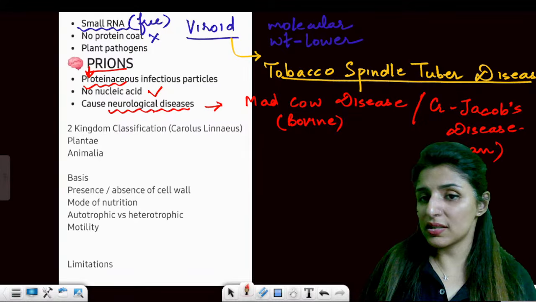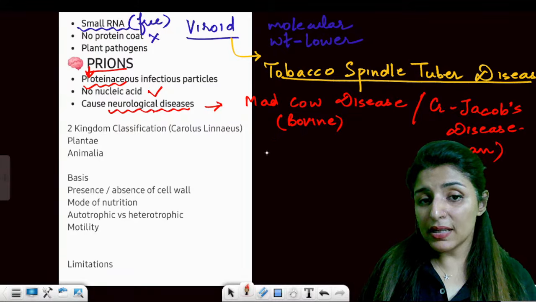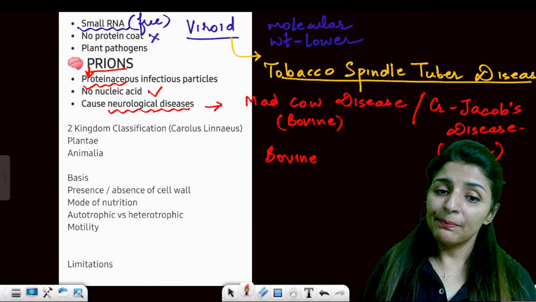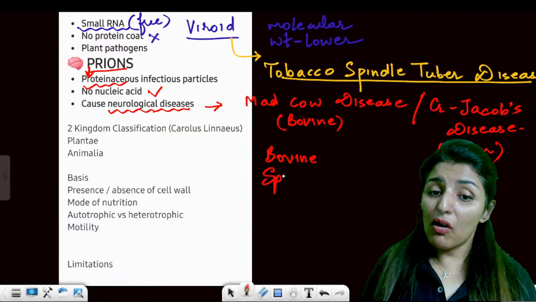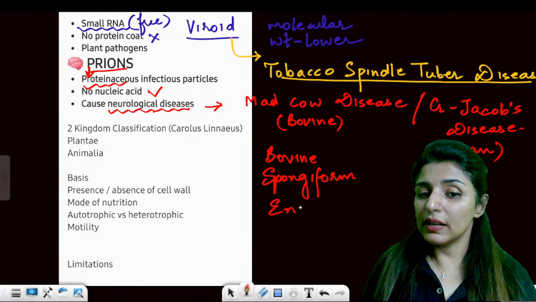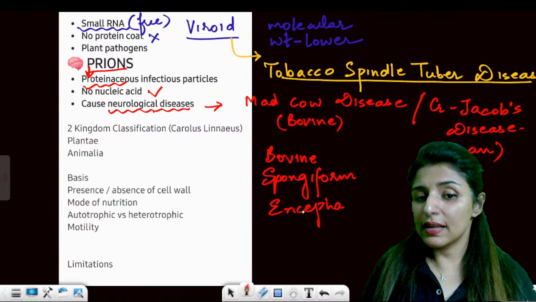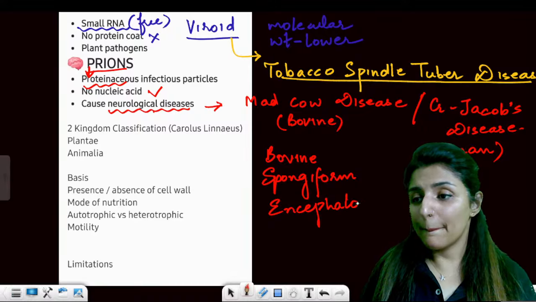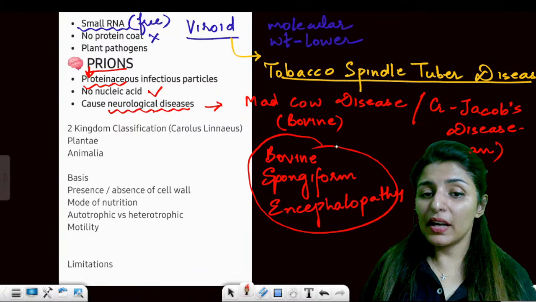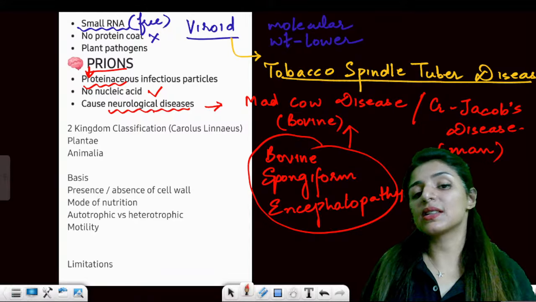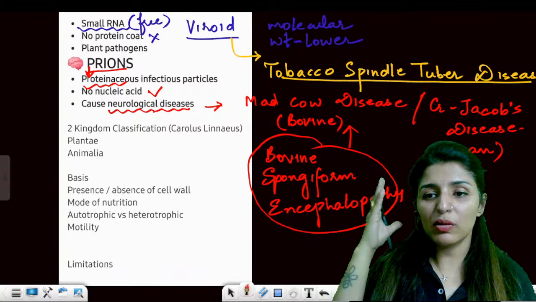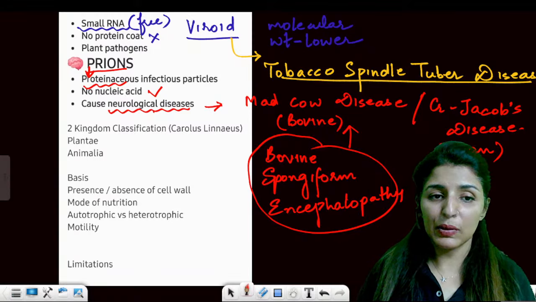Now the name of the prion is bovine spongiform encephalopathy. It causes this disease. Are these points clear to everyone? This bovine spongiform encephalopathy is known as mad cow disease and its variant causes a similar disease in humans known as Creutzfeldt-Jacob disease. Are these points clear?